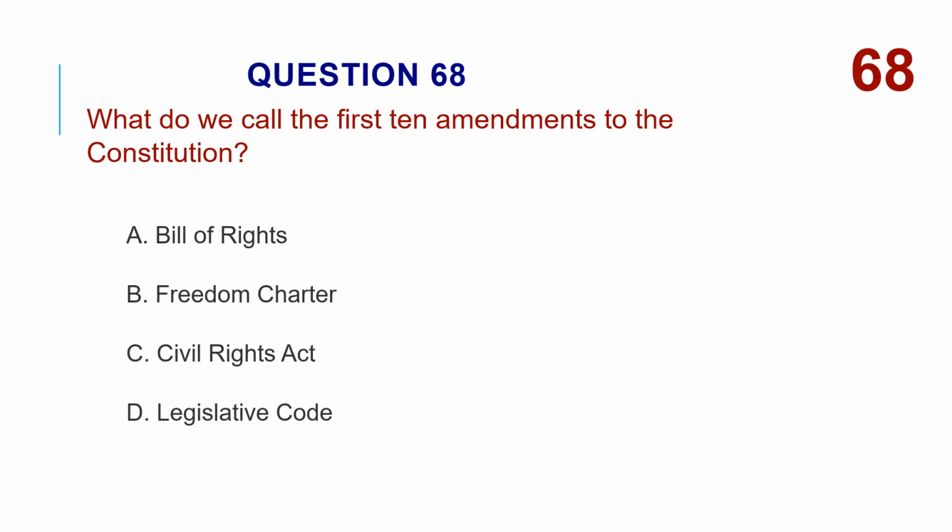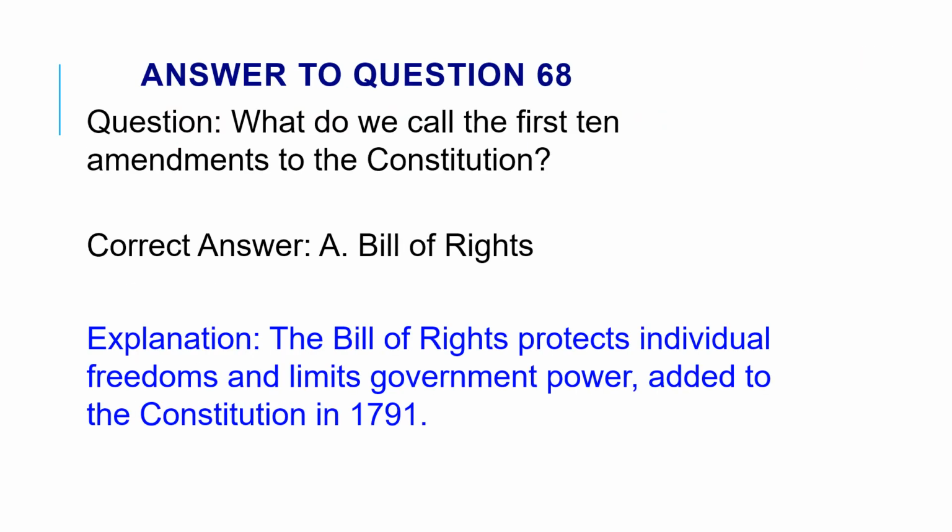What do we call the first 10 amendments to the Constitution? A. Bill of Rights. B. Freedom Charter. C. Civil Rights Act. D. Legislative Code. The correct answer is A. Bill of Rights. The Bill of Rights protects individual freedoms and limits government power, added to the Constitution in 1791.